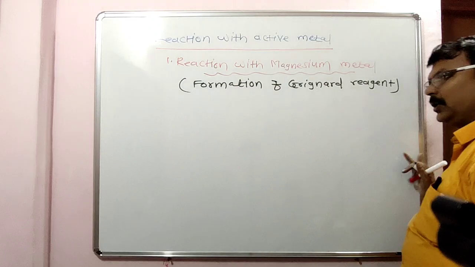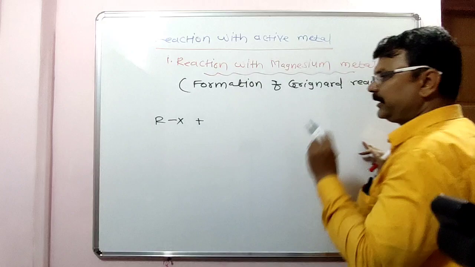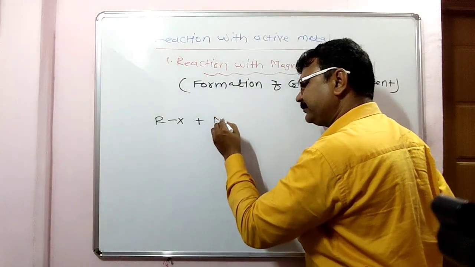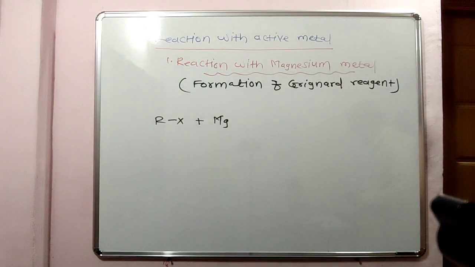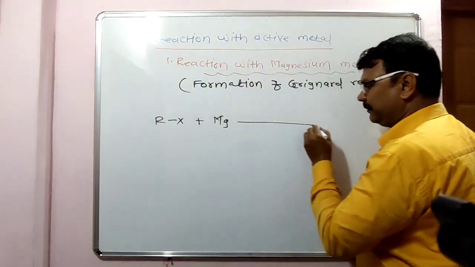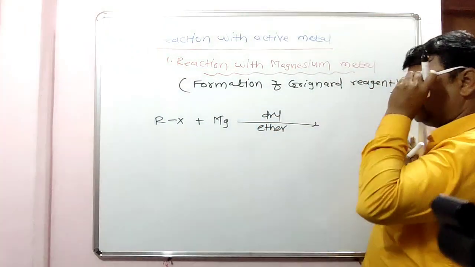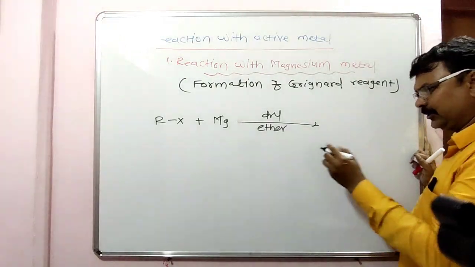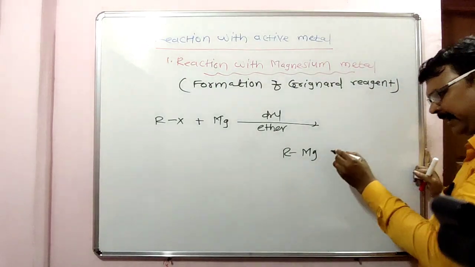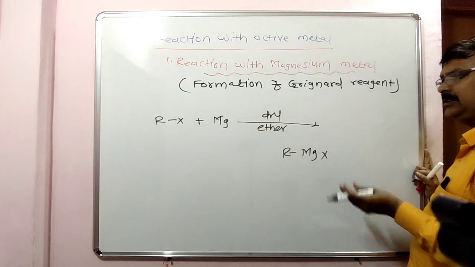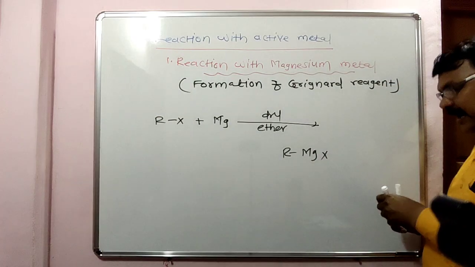Look here, when an alkyl halide, RX, is reacted with magnesium metal in presence of dry ether, it gives alkyl magnesium halide. Okay, this is the electrophilic addition reaction.